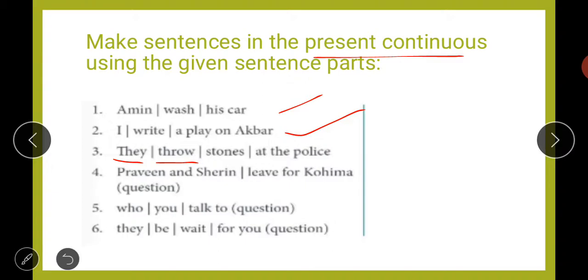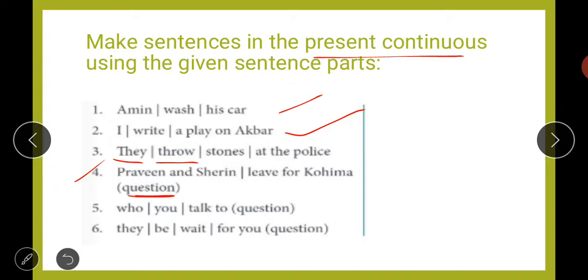Next, if we talk about the fourth one, in the fourth one, Parveen and Shireen leave for Kohima, and in brackets they have given question, meaning you have to make a question from this sentence. So Parveen and Shireen leave for Kohima. These are two persons. We are talking about two persons, so we will use the helping verb are. For plural we use are. That is why we will use are.